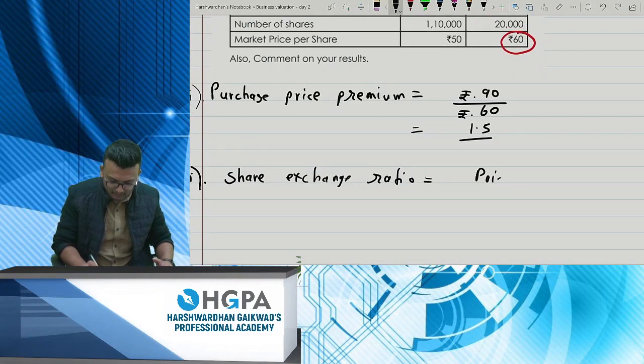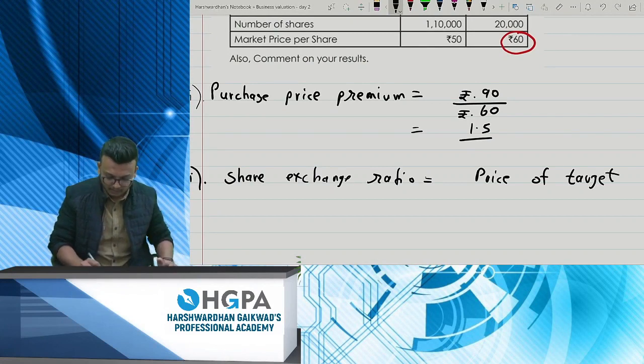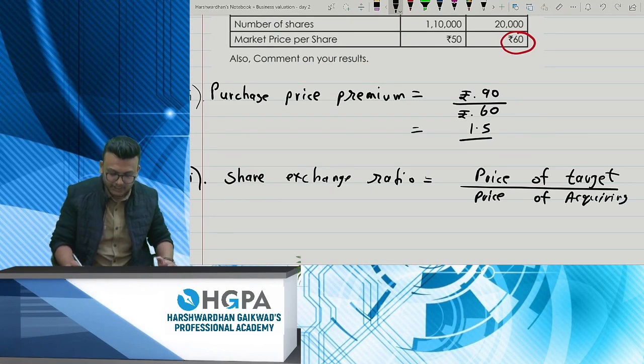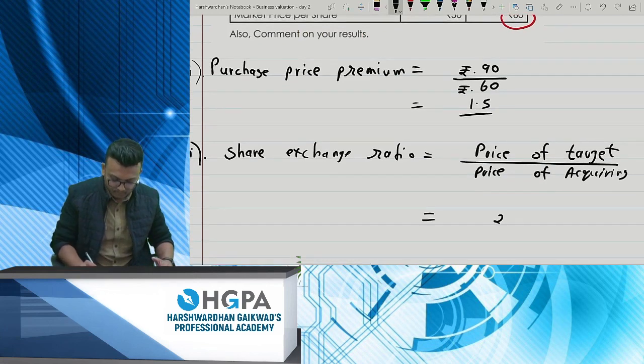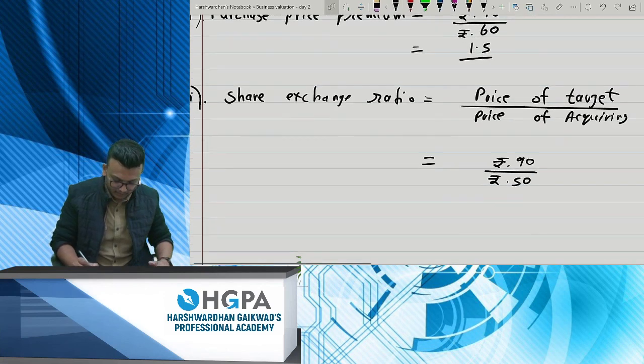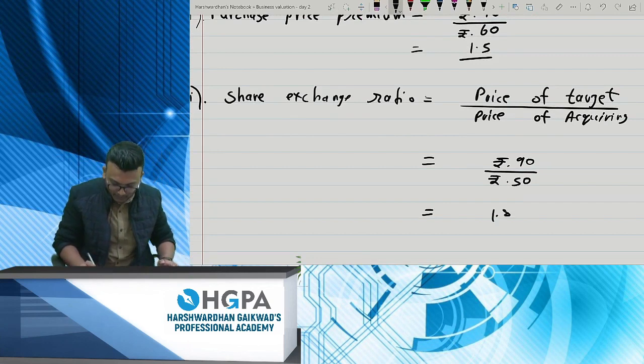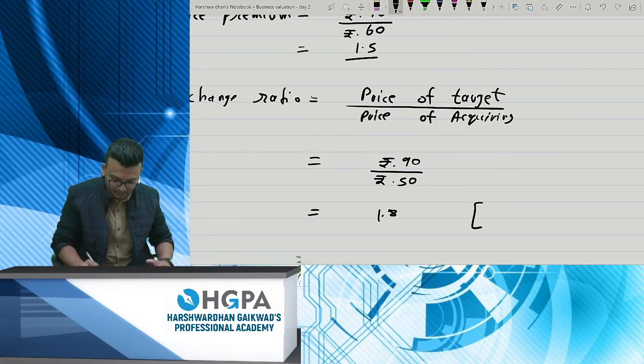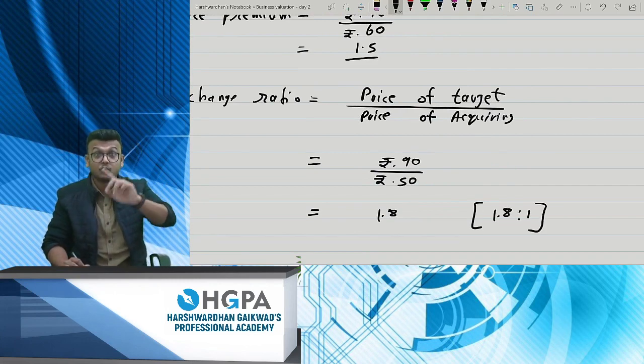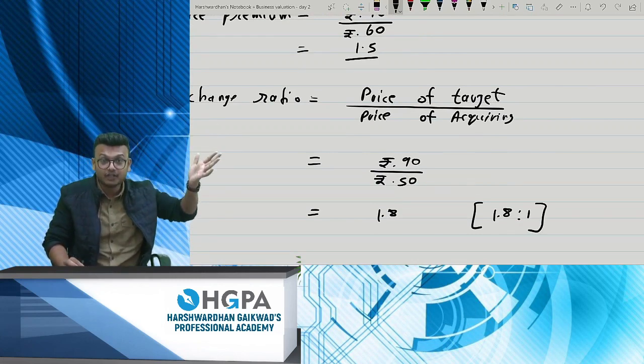The price of target company, that is the transferor company, divided by price of the acquiring company, which is given in the details, 50 rupees. So rupees 90, that is what you're paying, and rupees 50. Okay, 90 divided by 50, the answer is 1.8. What do you mean by 1.8? 1.8 is to 1. That means for every one share in target company, you will get 1.8 shares of the new company. That is huge.